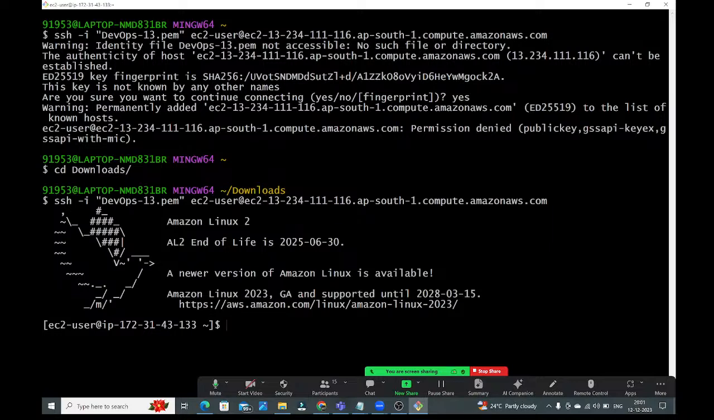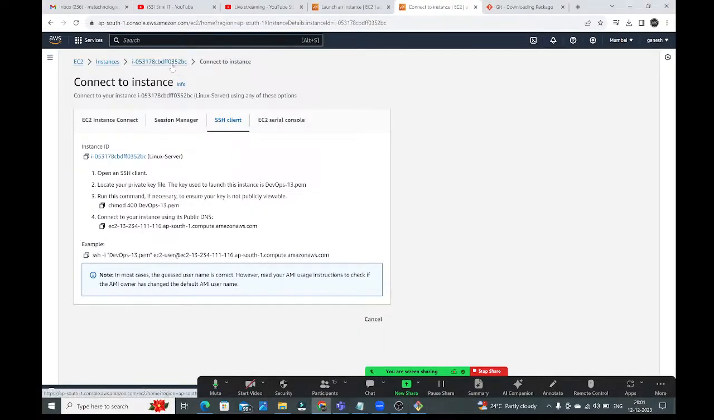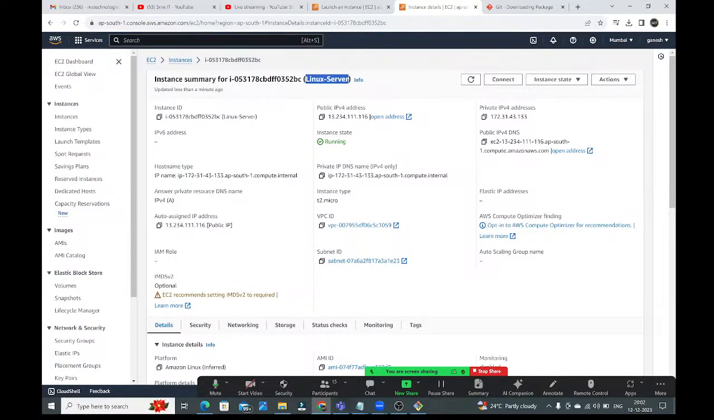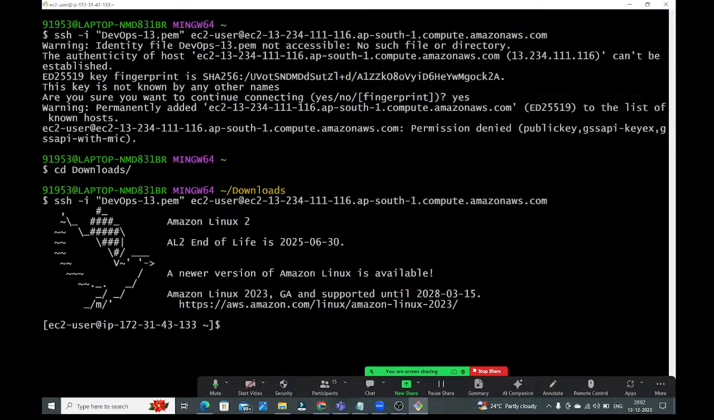Okay, now I have successfully connected to this Linux virtual machine. See here, you can see the IP of this Linux virtual machine. Just now you have connected, right? What is the IP address of this Linux virtual machine? You can get it here. See guys, the Linux server we have created. What is the IP address? 172.31.43.133. See, IP 172.31.43.133. Who is the user? ec2-user.